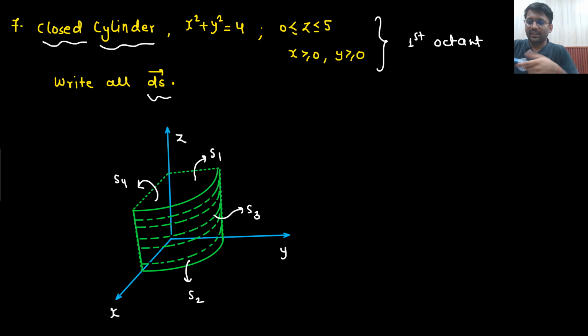So when you are putting up a cylinder, you are saying it is a closed cylinder. Since it is a closed cylinder, that means this surface is also there, no? Right? This surface is also there. And this surface is also there. Since it is a closed cylinder, this surface is also there. So you have taken the upper surface S1, S2, sideward surface is also there, S4, and this will be S5. 5 surfaces are there.